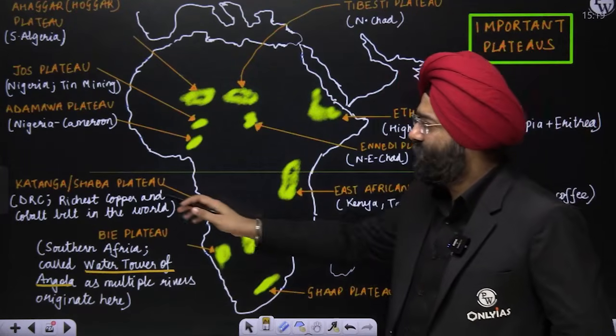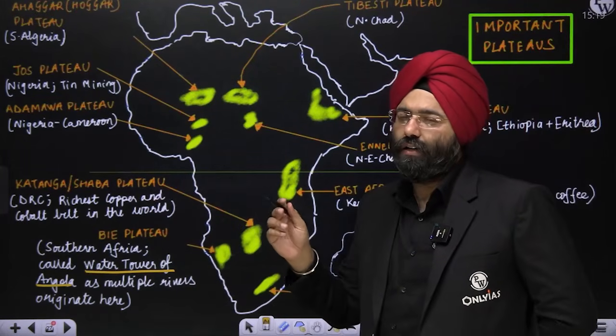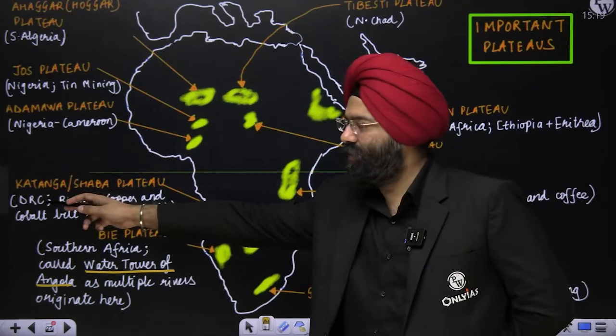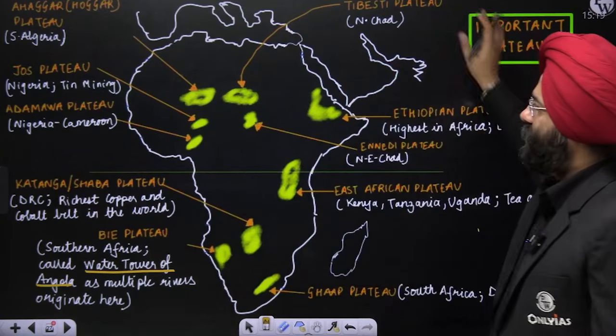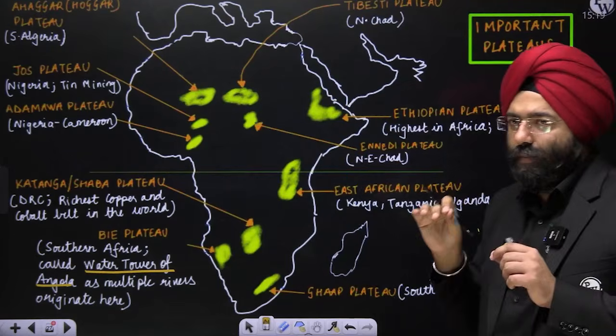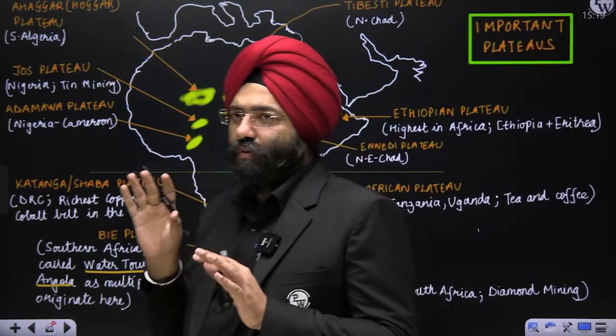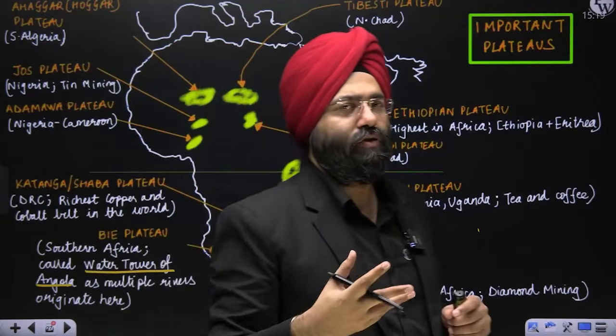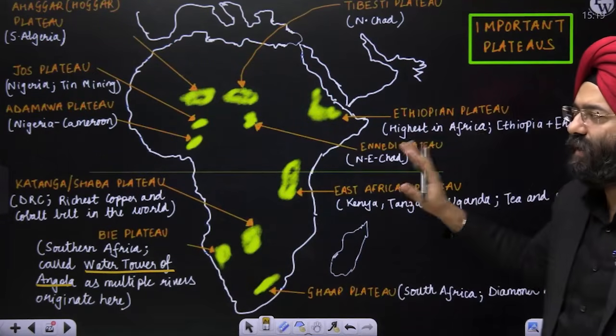And it is richest in copper and cobalt in the complete world in a way, present in Democratic Republic of Congo, DRC. So these are the important aspects and important dimensions which you should know about every plateau. You do not have to go beyond this because if you go, then again, it is not feasible for you to remember. What I've written here is more than sufficient. Please note it down.